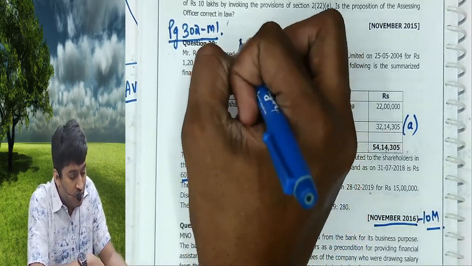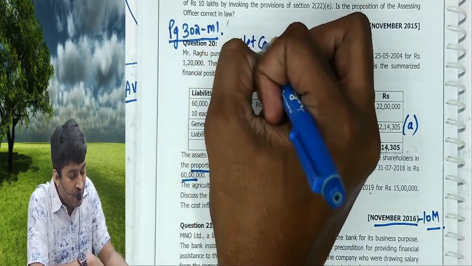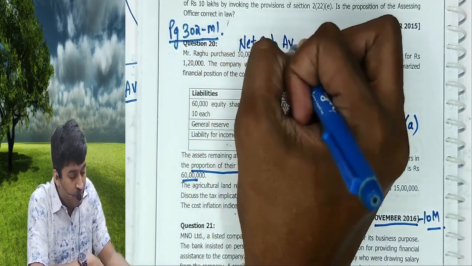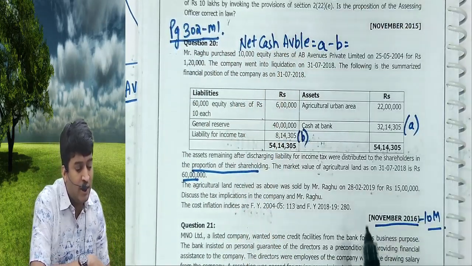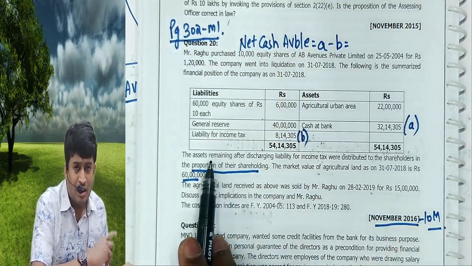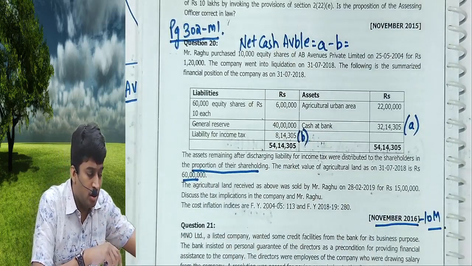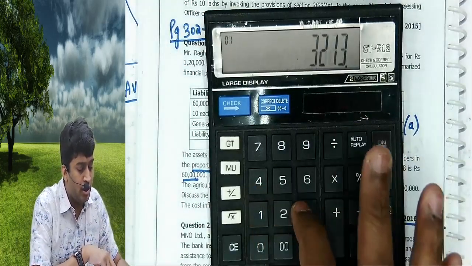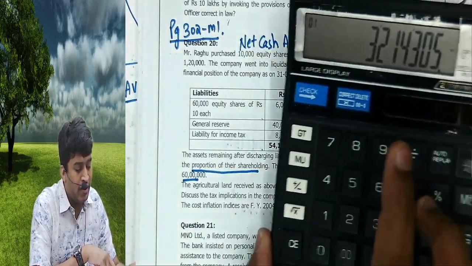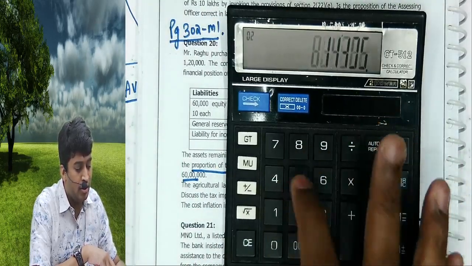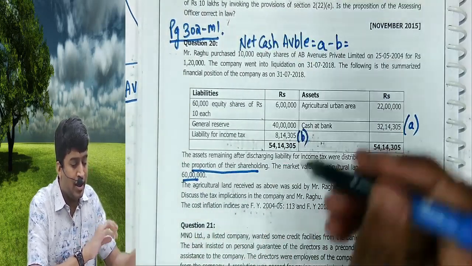So write net cash available, A minus B. What is the cash available? First I'll pay the statutory payments. So 32,14,305 minus 8,14,305. 24 lakhs is the net cash available.